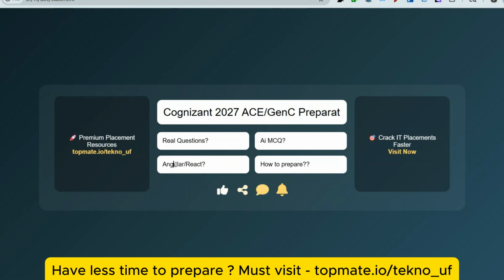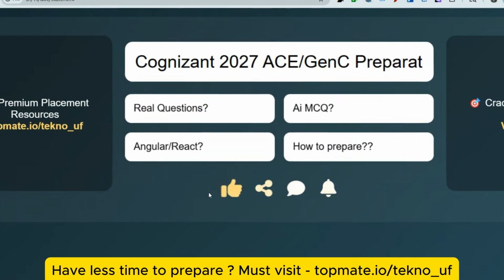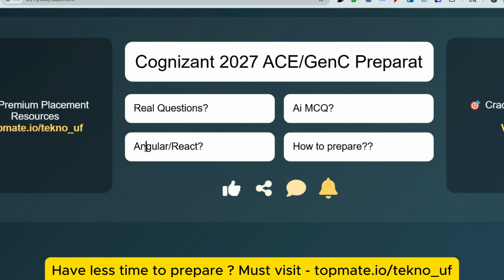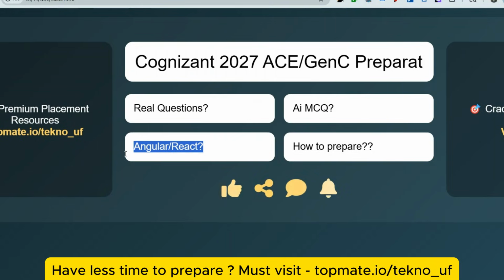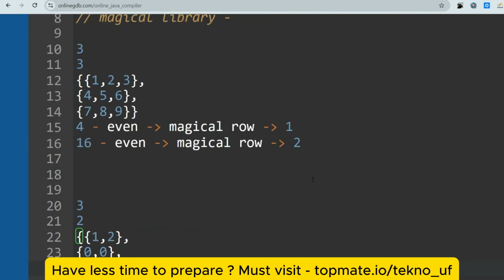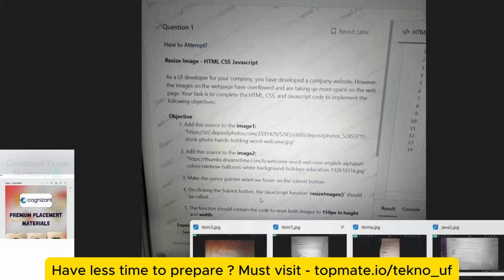Guys, as of last year, they asked only HTML, CSS, JavaScript questions, but this year they have replaced that with Angular or React JS questions. What you have to do is, I'll share the HTML, CSS, JavaScript questions, and the same questions can be asked to you, with the coding language just changed to Angular or React. So you can refer to the same questions that I am going to share, and then write the code in Angular or React. The upcoming video will be completed with Angular or React JS questions. So let me share the HTML, CSS, JavaScript code.